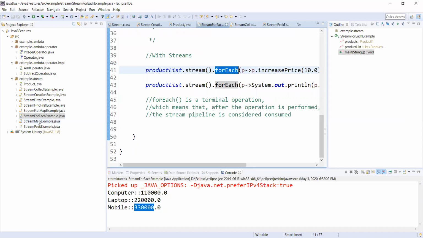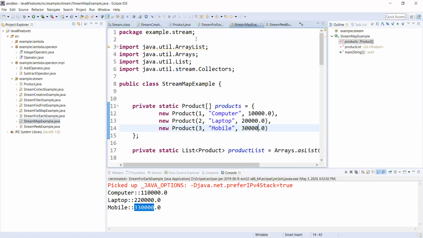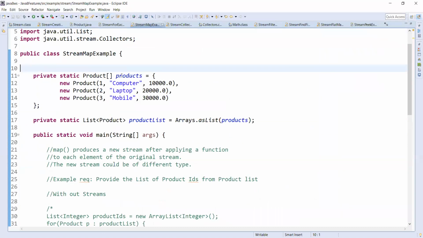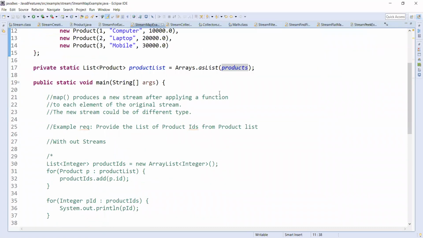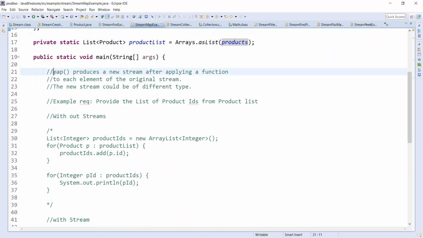Now we'll go to map. There is a map method in streams. As I mentioned, I use the same product list: computer, laptop, mobile. So what is map? The map method produces a new stream from the existing stream. That means we can produce a new stream by applying the function provided to the map method on each element. That is again a lambda expression. We just pass a functionality to map and get the new stream.